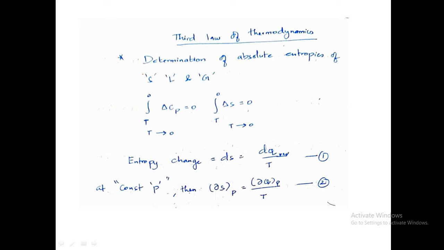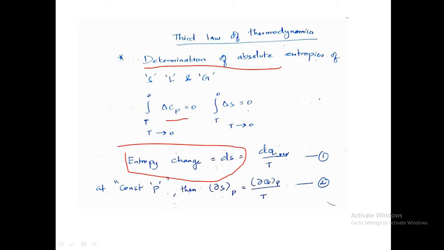So what about the condition when we have a crystal structure which is in an ordered condition? In that case the entropy will be very low, or equal to 0. So in this third law we have to determine the absolute entropy for solid, liquid, gas of a reaction, right? When the temperature becomes 0, the change in heat capacity is also 0, and the change in entropy is also 0. I mean the entropy change at constant pressure, right?